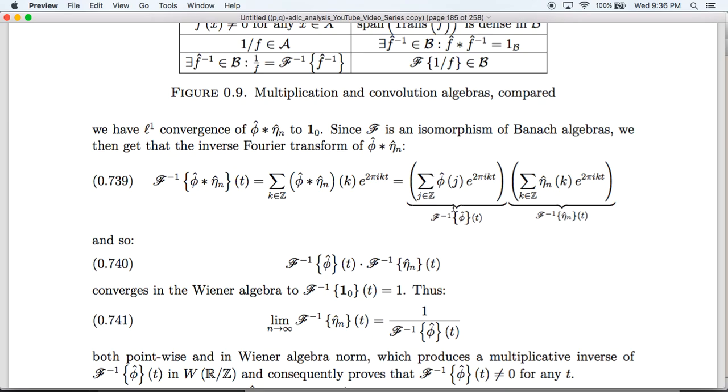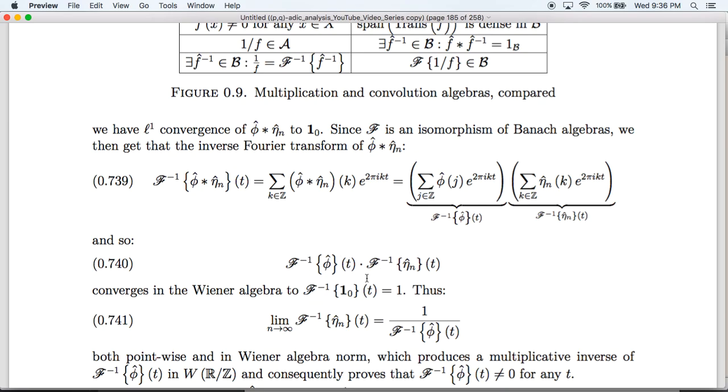This, of course, is the function we call phi of t, and as n goes to infinity, because this converges to 1, 0, the whole thing converges to the inverse Fourier transform of 1, 0, which is just 1.